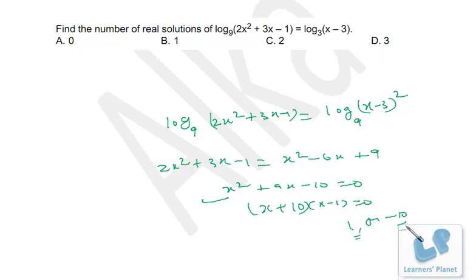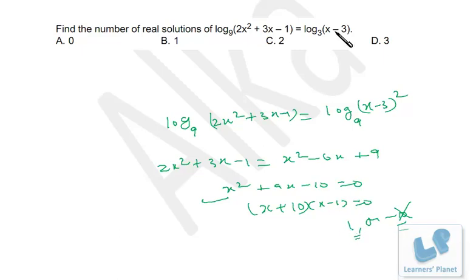But both of them may or may not be true, because the basic property of logarithm is that logarithm is not at all defined for negative numbers, right? So if you put x is equal to minus 10 over here, we'll be getting this side as negative, right? So for that, logarithm is not at all defined. So minus 10 is discarded.